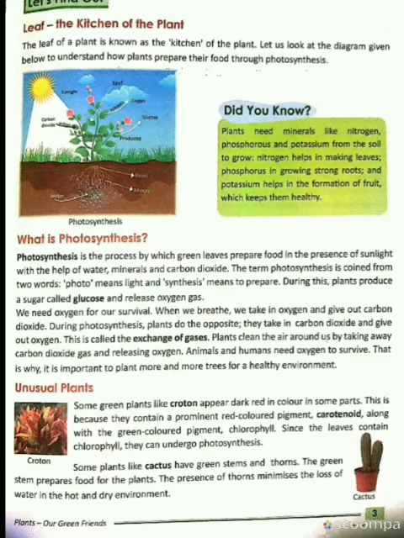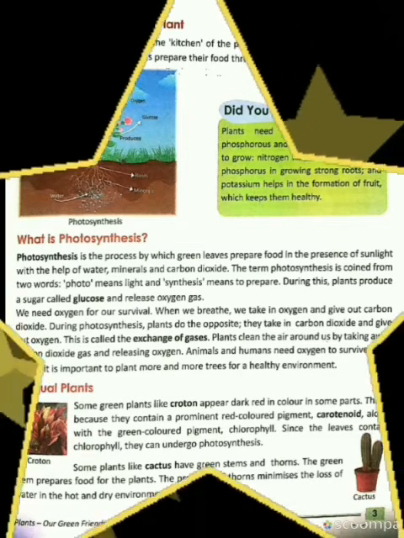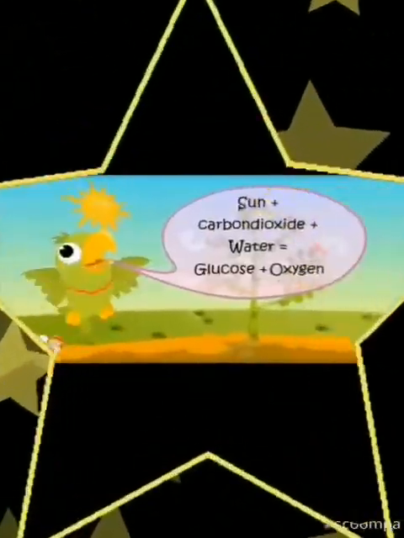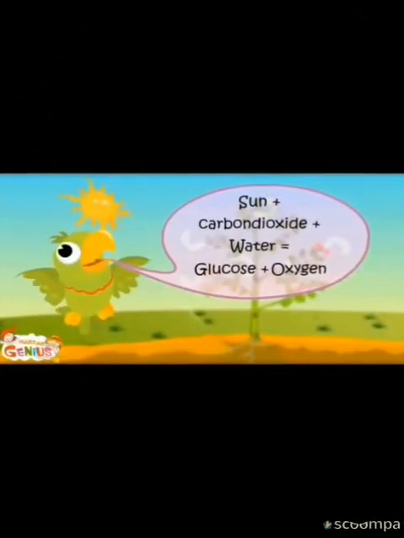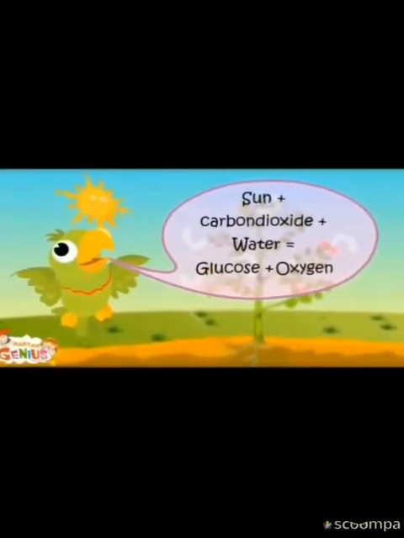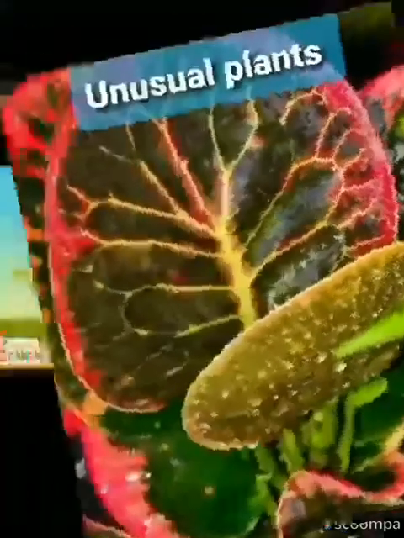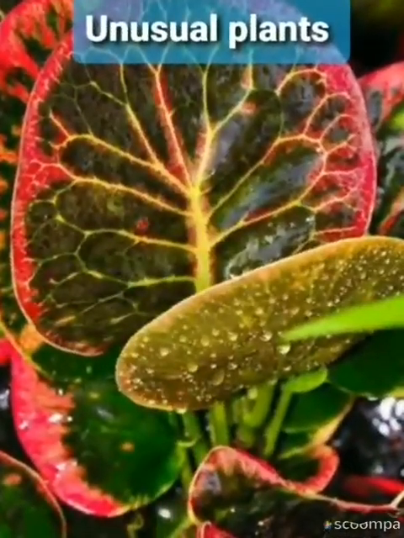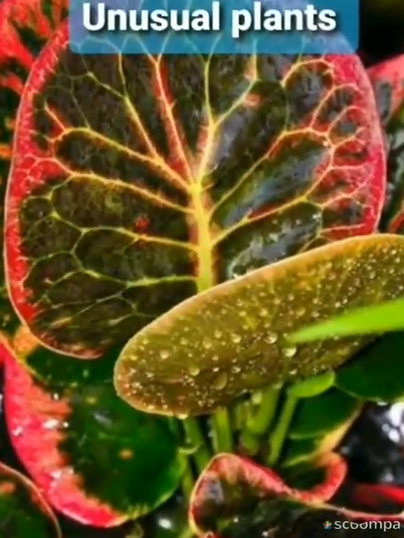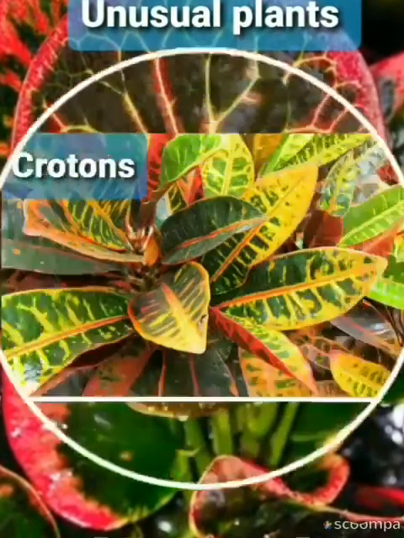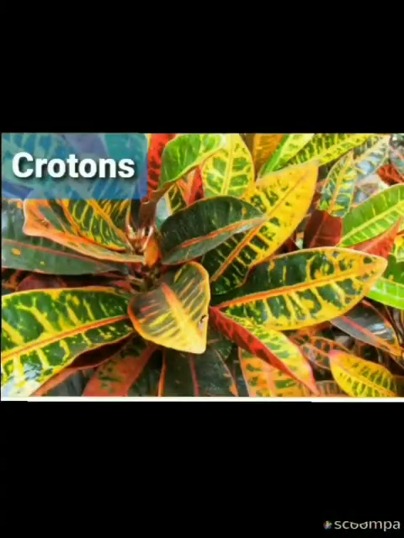Now we can finally conclude that sunlight plus carbon dioxide plus water equals to glucose plus oxygen. Now we will continue with your next topic, that is of unusual plants. So students, have you ever seen some plants with the red leaves? Well, there is a plant named crotons.